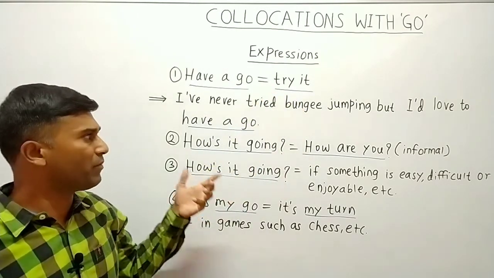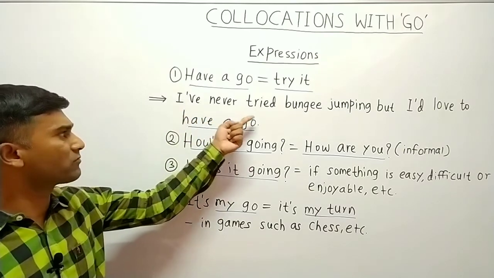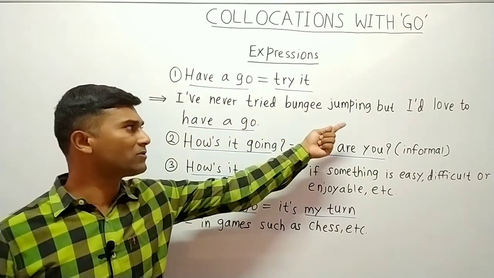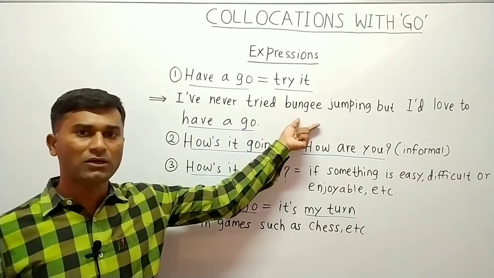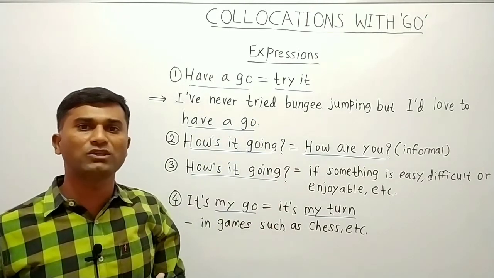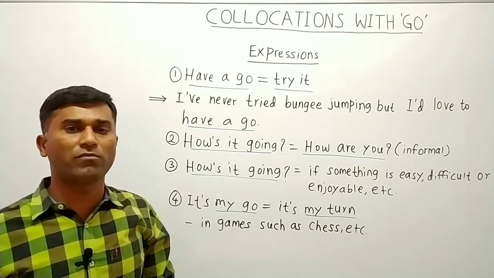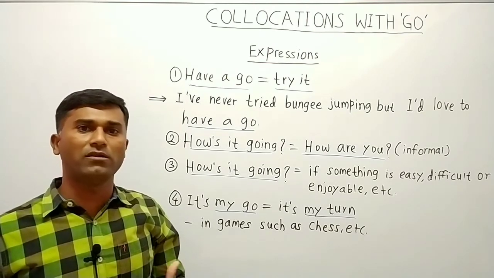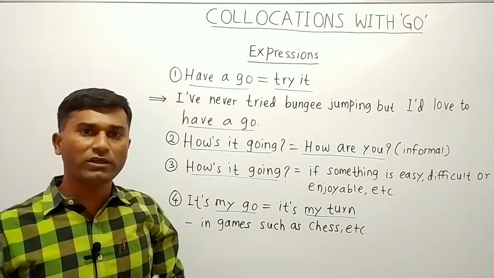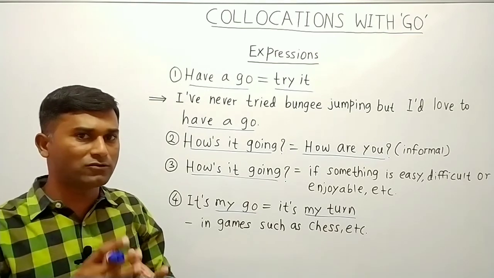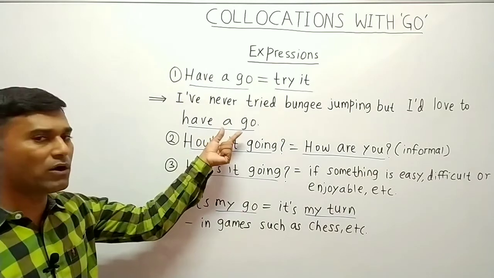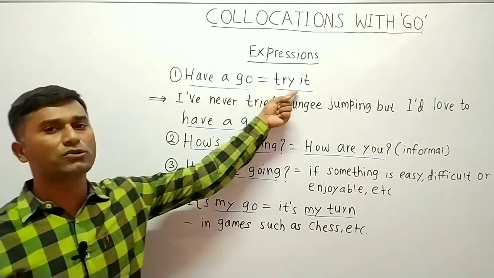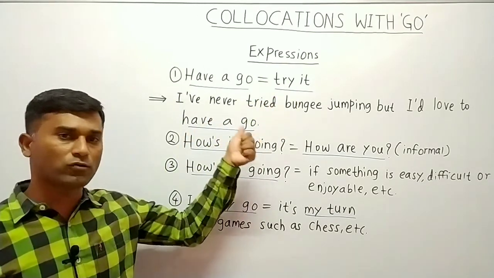Okay, so for example, a sentence like, I have never tried bungee jumping, but I would love to have a go. What is bungee jumping? So bungee jumping is a kind of sport in which a person jumps from a very high place, for example, a bridge or something, with an elastic rope tied to that person. That is bungee jumping. So here, I would love to have a go. It means I would love to try it. So have a go means try it.